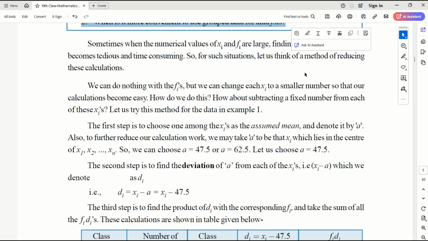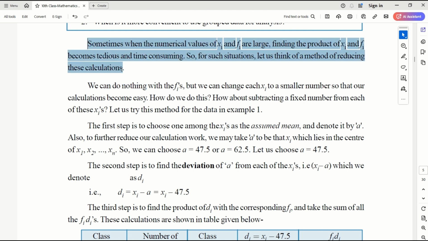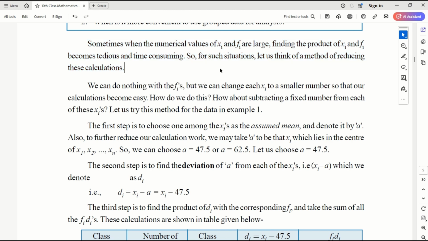Now, sometimes when the numerical values of xi and fi are large, finding the product of xi and fi becomes tedious and time consuming. Yes, that's true. For such situations, let us think of a method of reducing these calculations. The second method is only to reduce the calculations. We are not saying the second method is better than the first, or the first is better than the second. It is all about how much data you have, and you choose which one is easy for you.